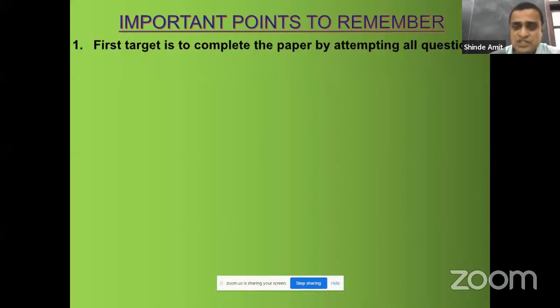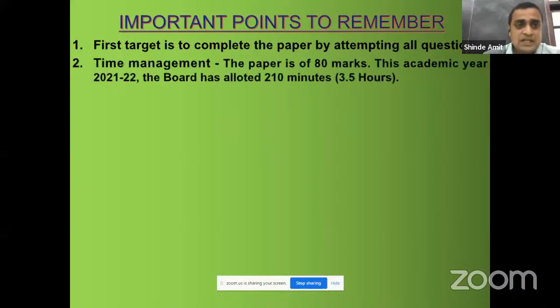Total 8 questions are there for the OCM 80 marks theory paper. All those 8 questions we have to complete within the time frame. That should be our first target. Then time management is very much important. The paper is of 80 marks. This academic year 2021-22, the board has allotted 210 minutes, that is 3.5 hours. So an extra half an hour is given by the board for this year's offline exam.